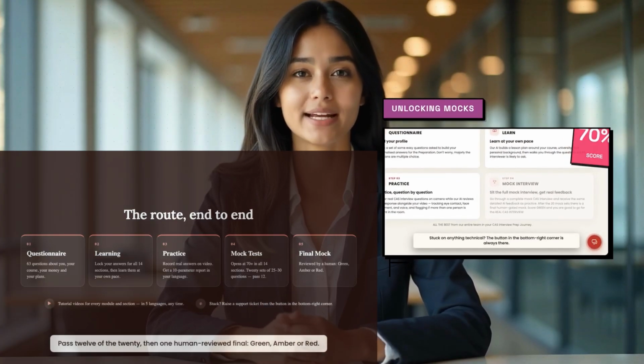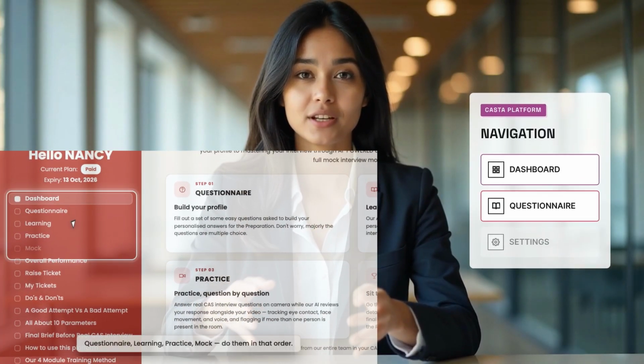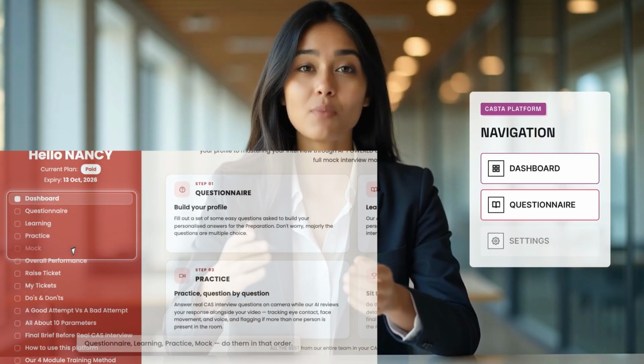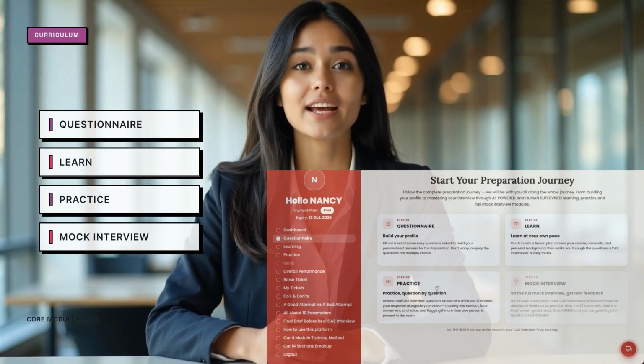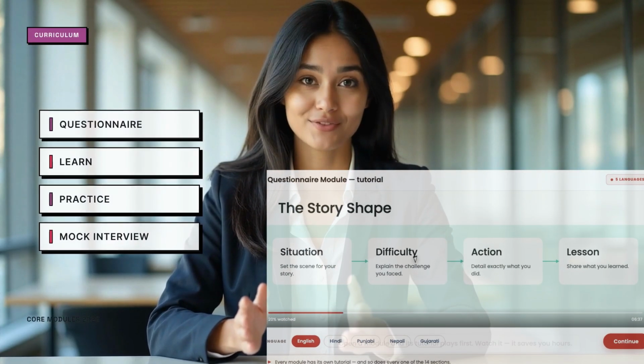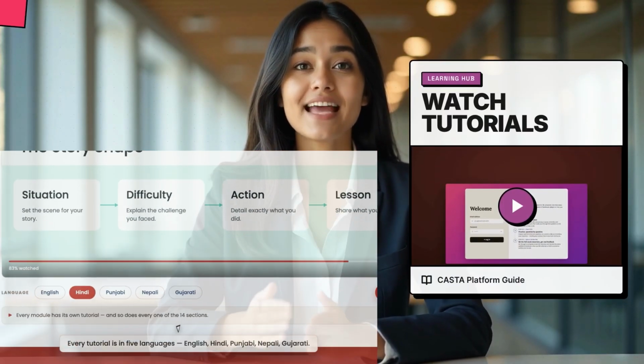Green, amber, or red. This is your dashboard. Everything happens in the red rail on the left. Questionnaire, learning, practice, mock. Do them in that order. 4 cards, 4 modules. Questionnaire, learn, practice, then mock interview. Open a module and its tutorial plays first. Watch it. It saves you hours.